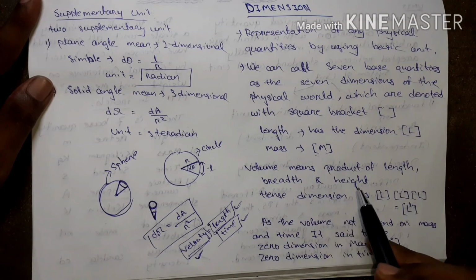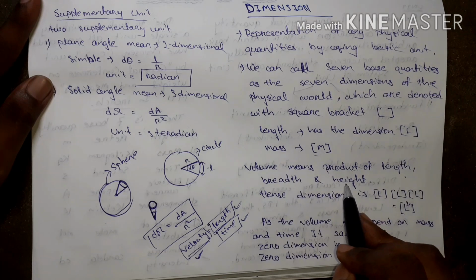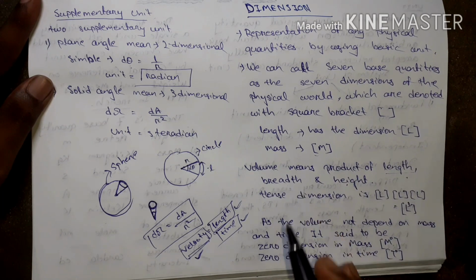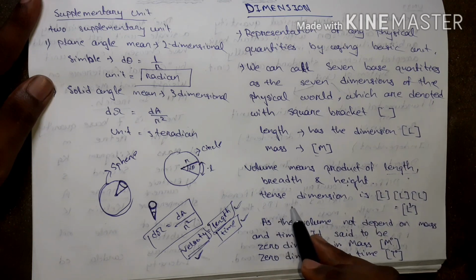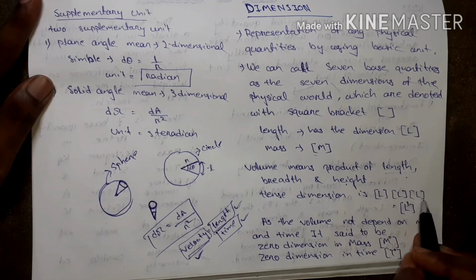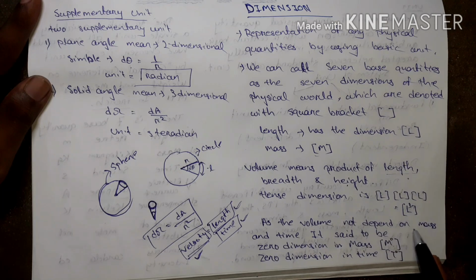You know volume means the product of length, breadth and height. That means length measures distance, breadth measures distance, height measures distance, and hence its dimension is L. Distance into distance, that is distance cube. As the volume does not depend on mass and time, it is said to have zero dimension in mass.